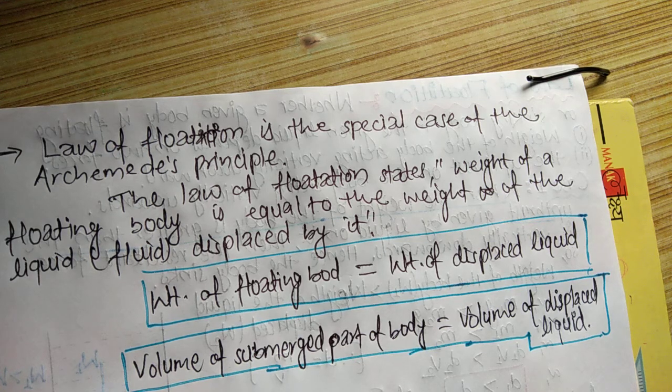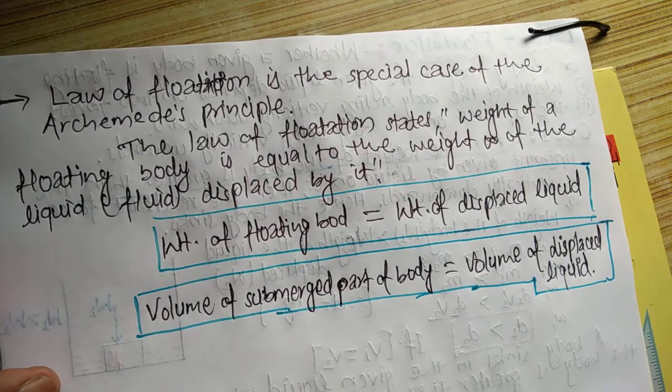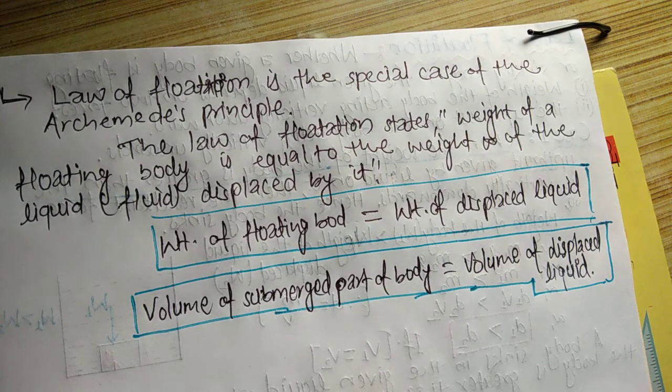So you can make two differences between Archimedes principle and law of flotation. One, the Archimedes principle states that when a body is immersed partially or completely in a fluid, or say liquid, then the upthrust experienced by the body is equal to the weight of the displaced liquid.